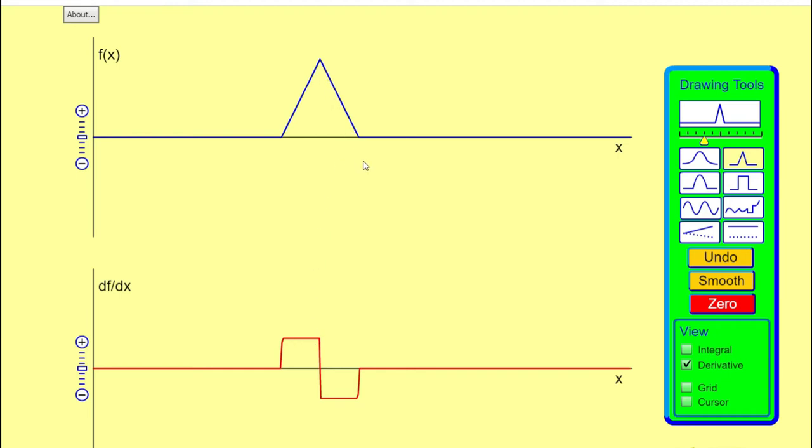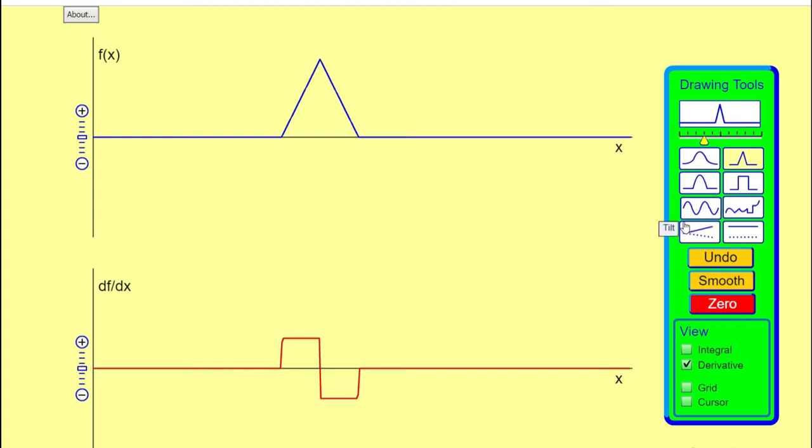Similarly, for the decline, there is a constant negative value. So you must understand this. The differentiation of the triangular wave is a square wave like this. So this is very important.